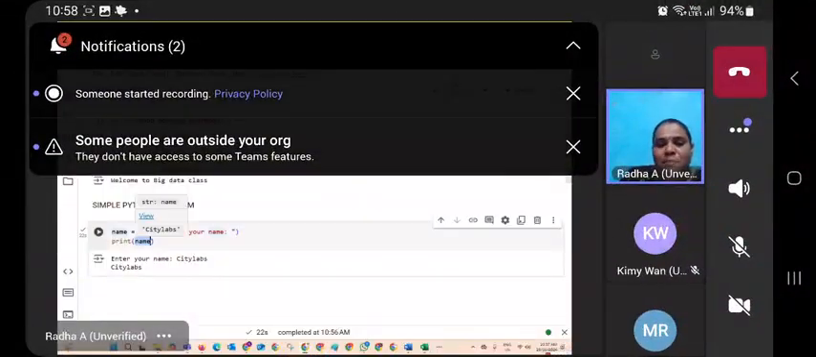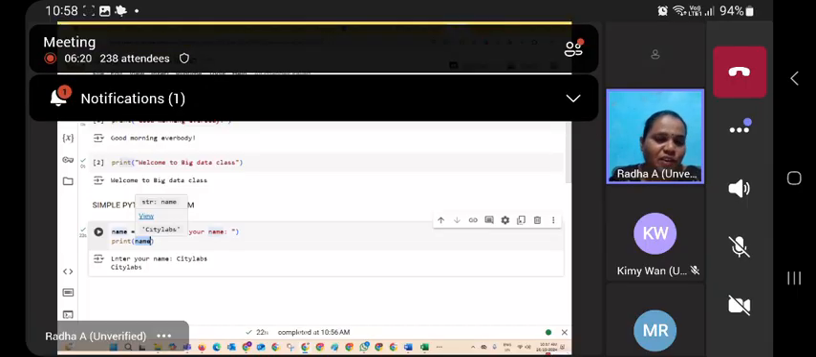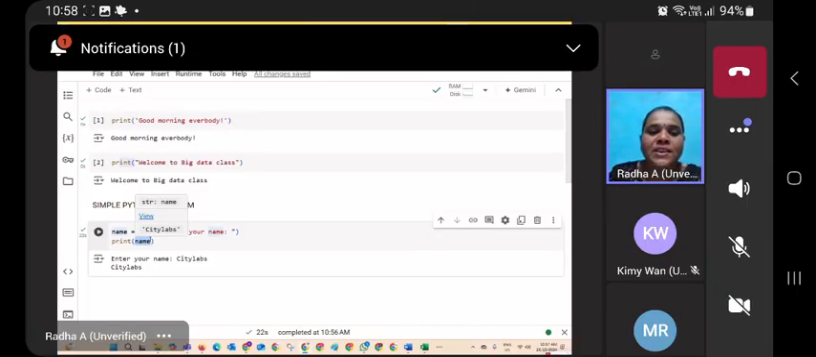So here I display the name. I'm not putting any quotation marks. Quotation marks represent a string. Without quotation marks, whatever value is in that variable will be displayed. So it will display City Labs like this. Yes, everybody please try this program.